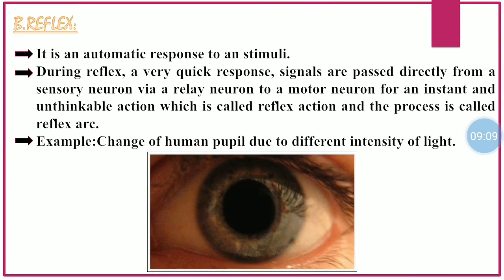As we know, stereotype behavior is classified into 3 types. So, now moving on to the next type of stereotype behavior, which is reflex. Reflex is an automatic response to a stimulus. During reflex, a very quick response, signals are passed directly from a sensory neuron via a relay neuron to a motor neuron for an instant and unthinking action, which is called reflex action, and the process is called reflex arc. As for example, you can see in the figure, the pupil of the human eye changes to the intensity of light.